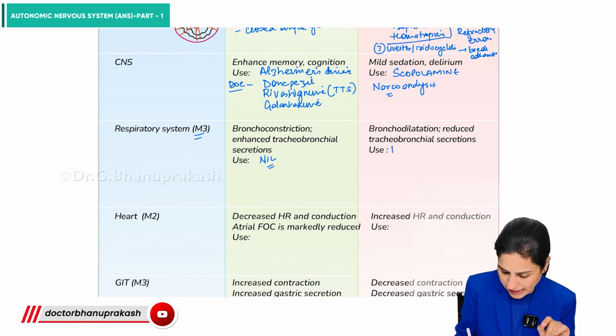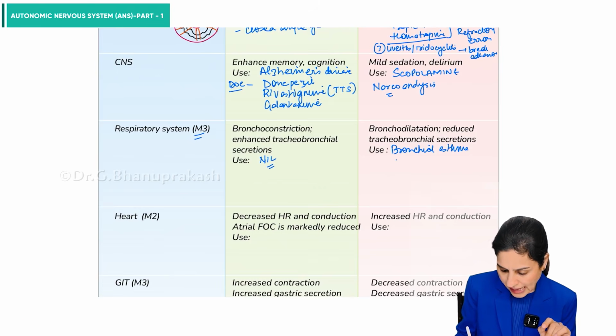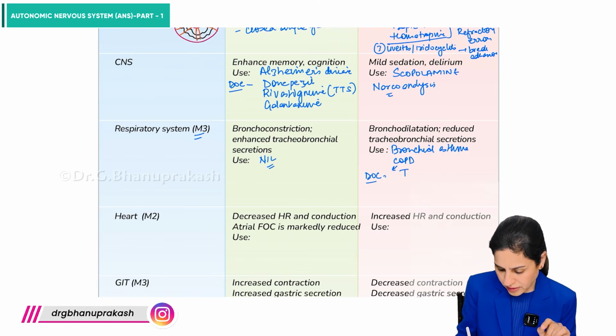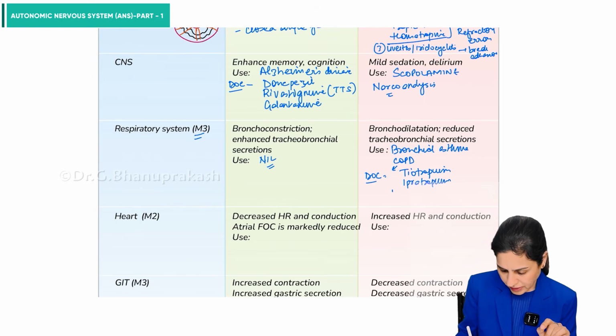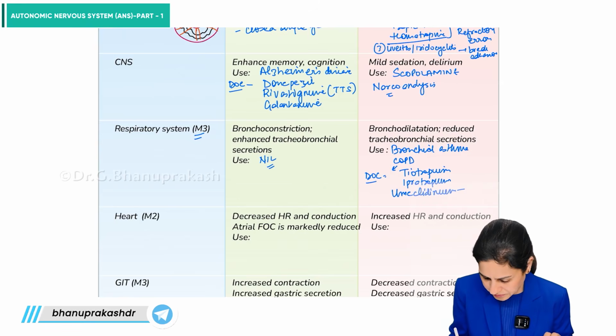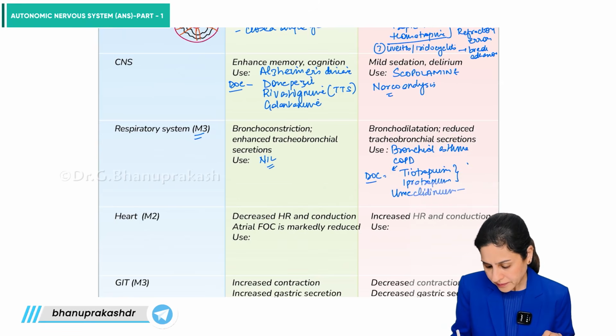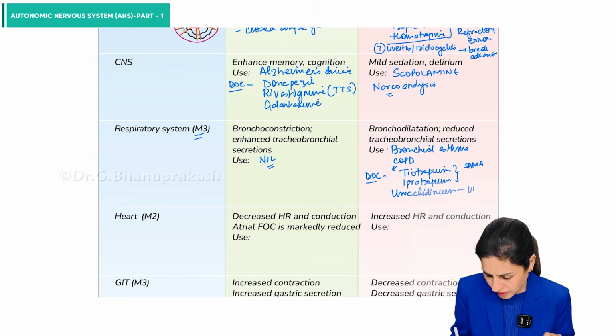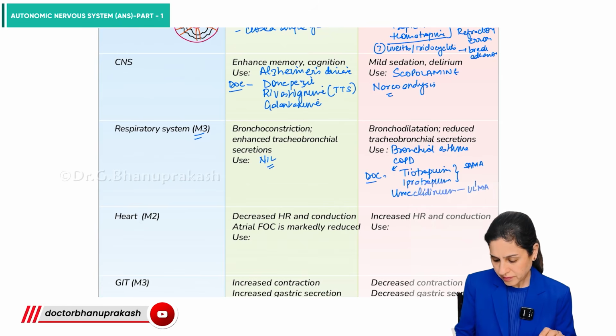So this is used in conditions like bronchial asthma and COPD. So for COPD, the drug of choice we have is tiotropium. Then we have other drugs like ipratropium bromide and umeclidinium. This is the ultra long acting muscarinic antagonist, right? And this is the short acting muscarinic antagonist. And this is the ultra long acting muscarinic antagonist.